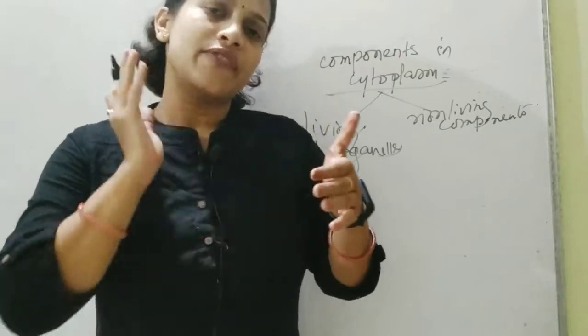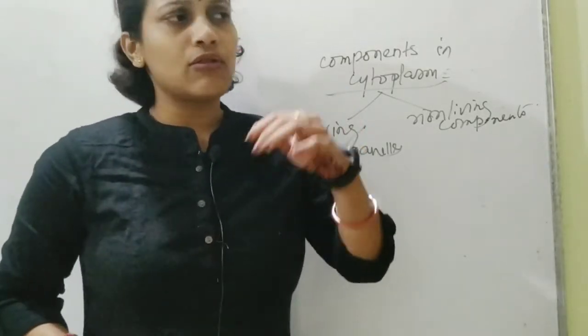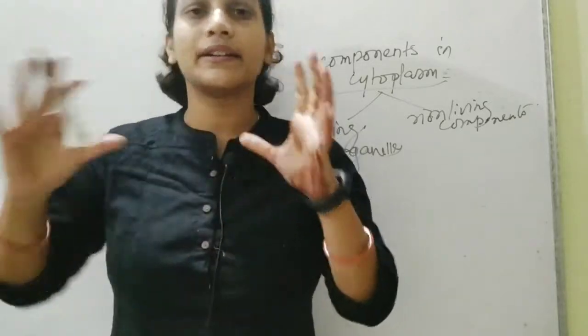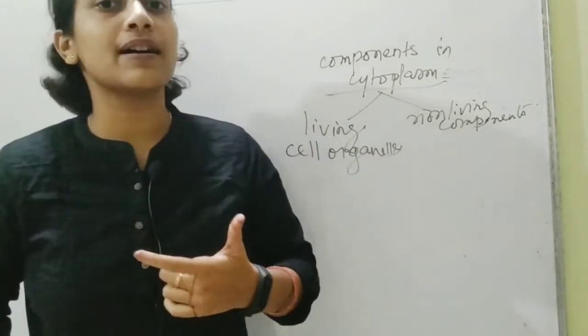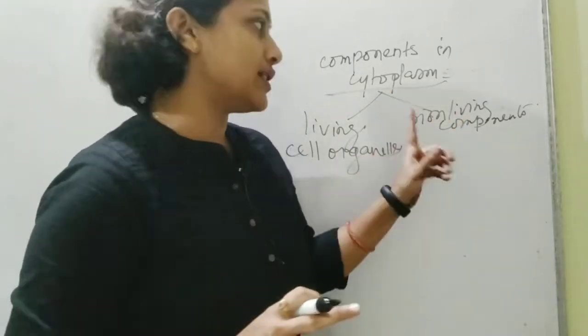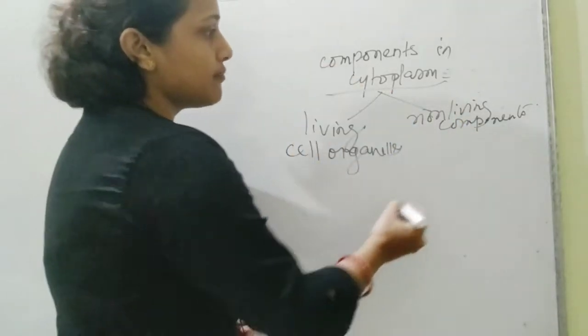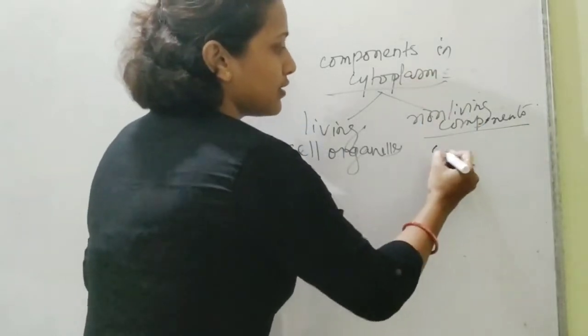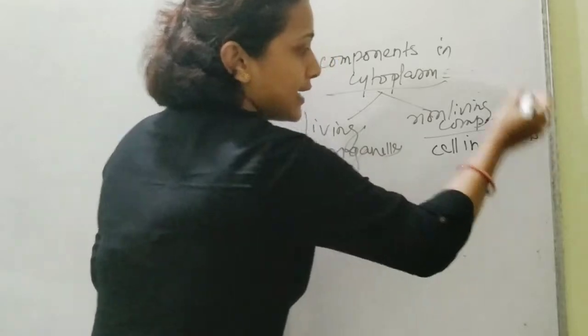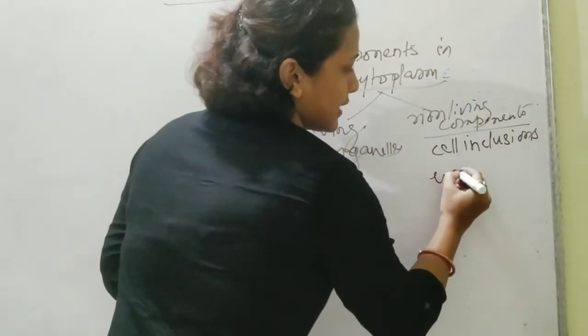We will not go very much into detail about what exactly, if there is no such specific function, not in greater magnitude, then why do they exist? This comes as the foremost question, but these things will be covered in another video session, not in this one. So for the non-living components, we use the term cell inclusions, and in fact we call them the ergastic bodies.